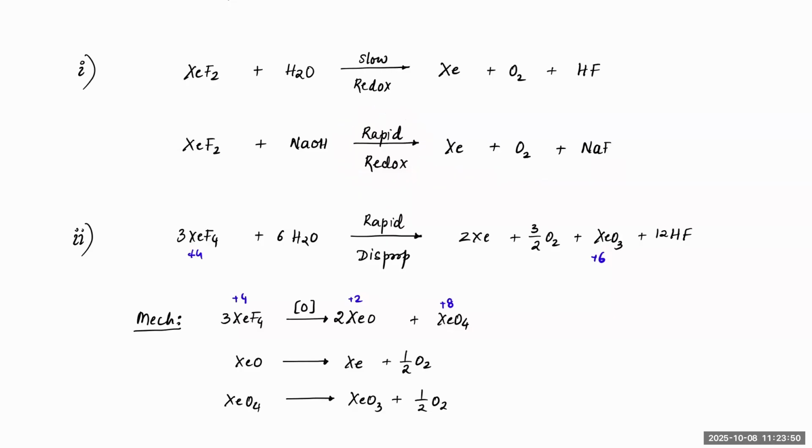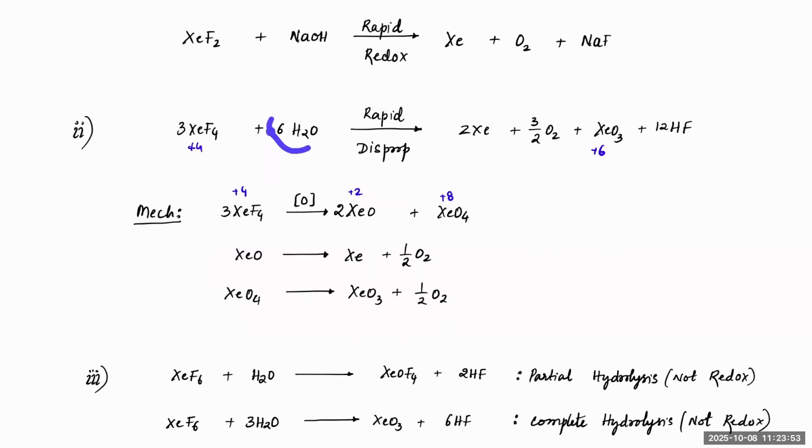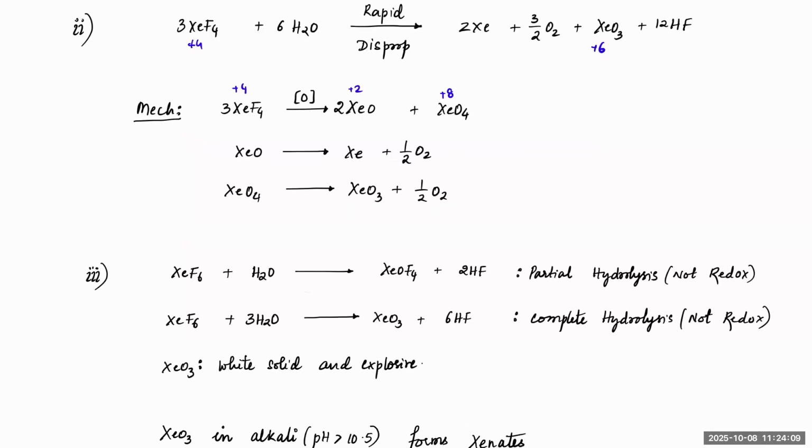Okay, and this I told you, if you take 6 moles, first you will get, I wrote it for 12 moles, you can write it for 6 moles, correct? So you will get this disproportionation into Xe, XeO3 and 12HF. Got it? Now, this is the typical mechanism. XeF4 first gets oxidized into XeO and XeO4, and XeO will convert into Xe plus half O2, and XeO4 will get disproportionated, decomposed to XeO3 and half O2. Now that on adding, you will get this one. Okay?